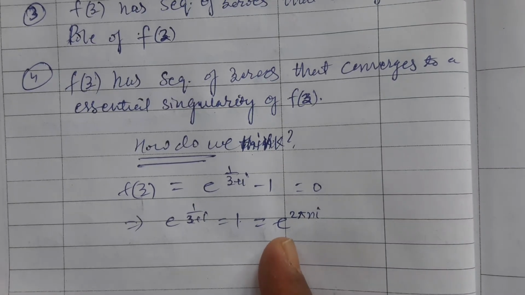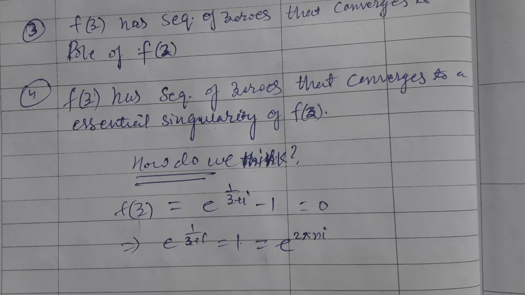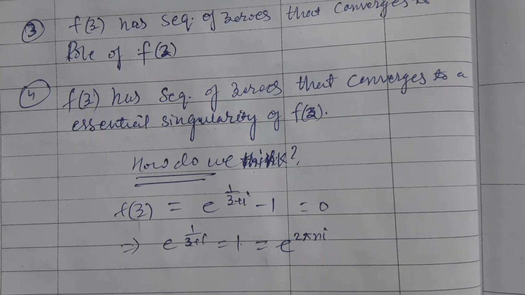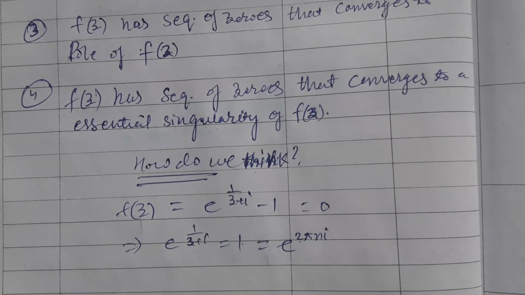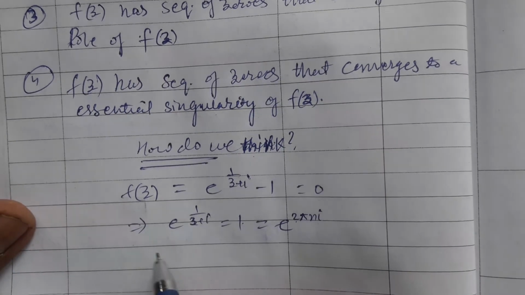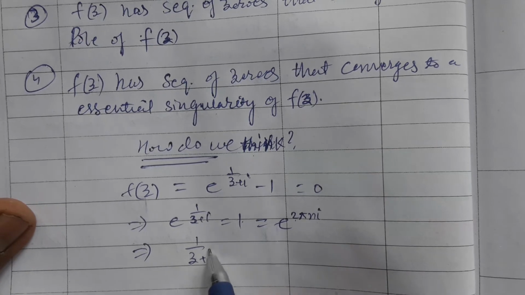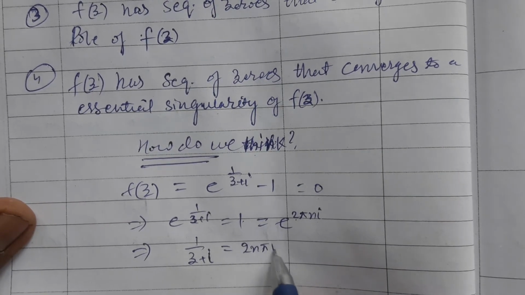Since this becomes cos 2n pi plus i times sin 2n pi, which always comes out to be 1, this implies that 1 upon z plus i is equal to 2 n pi i.